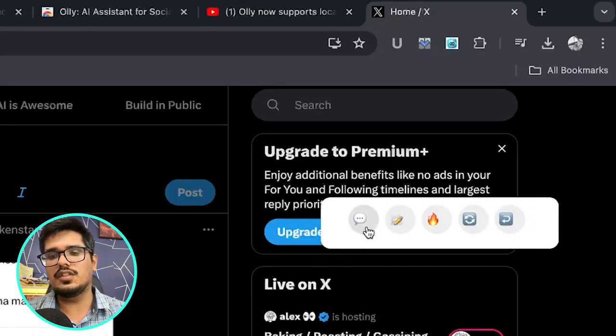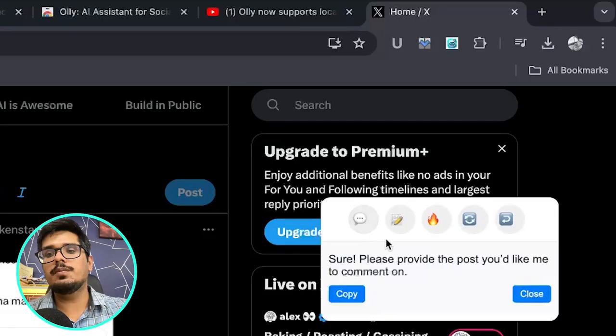So you can see the first one is generating a comment on a post. The second one is summarize a post. Third one is check virality score of a post. Fourth one is generate a similar post. And the fifth one is reply to a comment, which is similar to what the previous extension of Olly also had. Now, obviously, I'm exploring more options or more actions that we can add for Olly in here, by adding an arrow here and then scrolling through multiple actions that you can take as the user. But this is what we're planning to ship in the upcoming update.